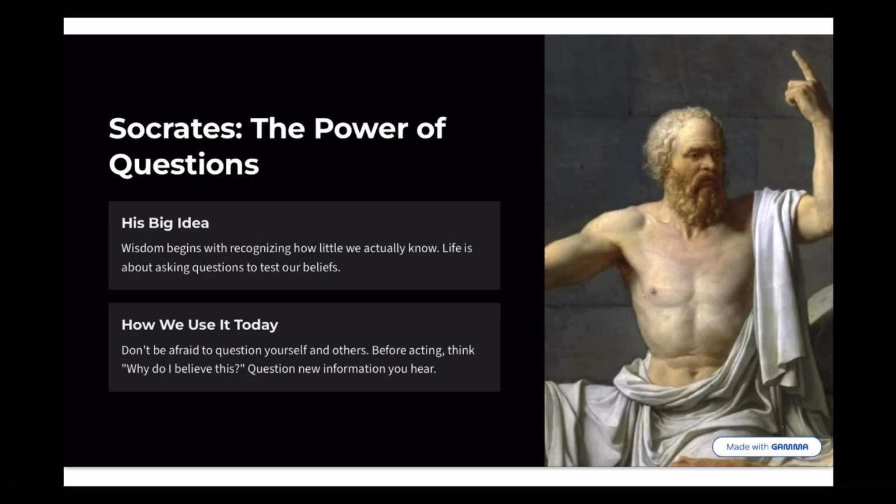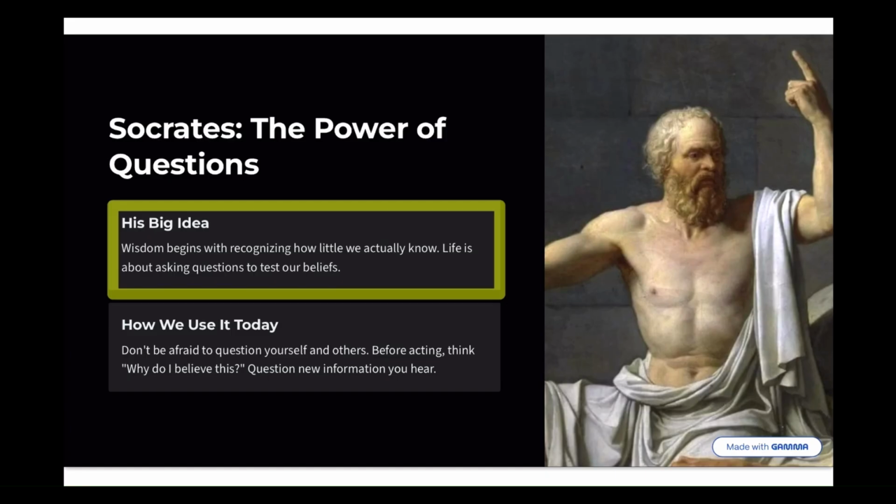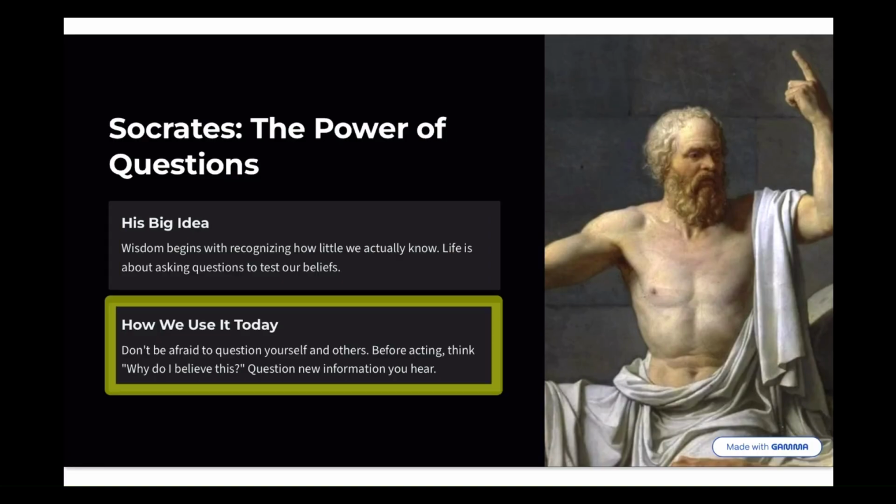Our first philosopher is also the very first Greek philosopher, Socrates. And Socrates' big idea was that wisdom starts by noticing how little we actually know. He taught by asking questions to make people think and challenge their beliefs. Today, we can look at that as don't be afraid to ask yourself questions on why do you believe this? How do we know this? Before acting. And we should always question any new information we hear.